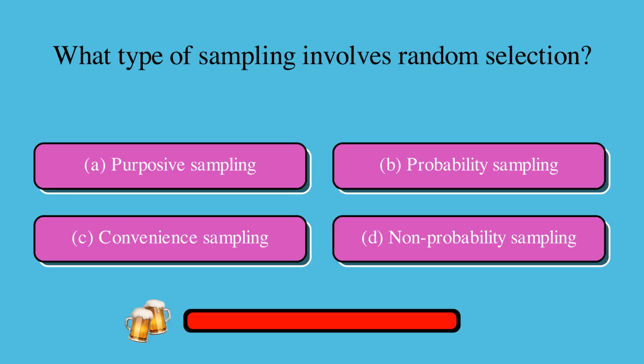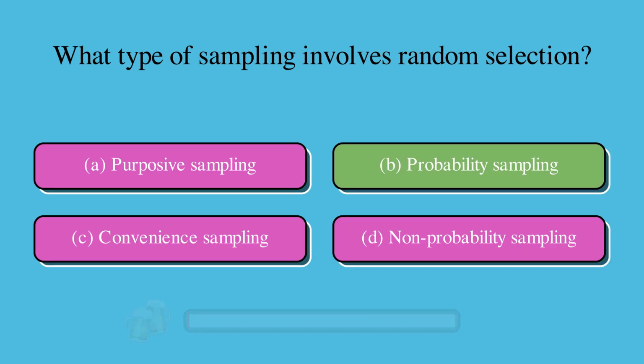What type of sampling involves random selection? Is it A, purposive sampling, B, probability sampling, C, convenience sampling, or D, non-probability sampling? The correct answer is B, probability sampling.